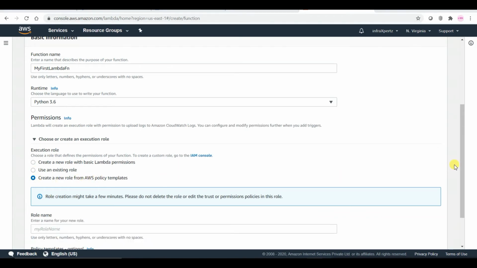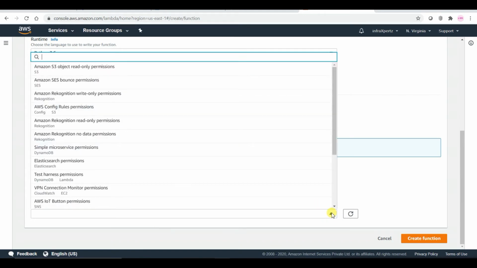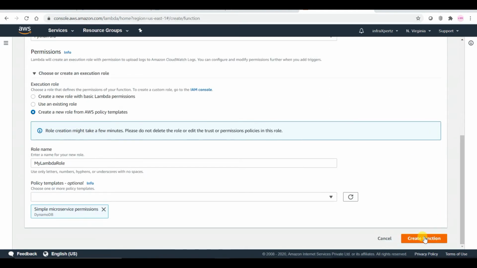Let me go ahead with AWS policy templates. Let me give my role name as my Lambda role. And from here, let me take simple microservice permissions. And let me create the function.